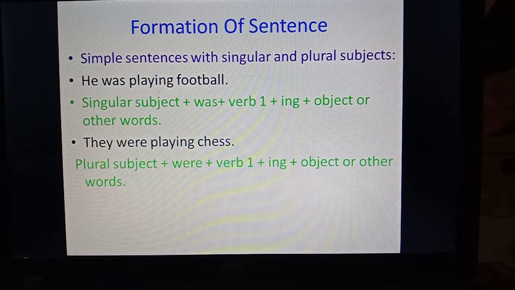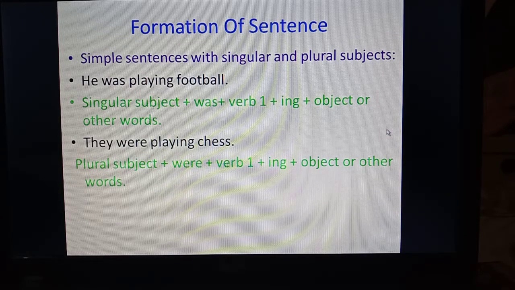In the second sentence we have taken a plural subject. They is a plural subject and were is used with they, so were is to be used with plural subjects. The verb's first form with ing is there and an object is there, so the formation of this sentence will be plural subject plus were plus verb's first form with ing plus object or other words. So you have to keep in mind was and were with verb's first form and ing. With singular, was is to be used and with plural, were is to be used.